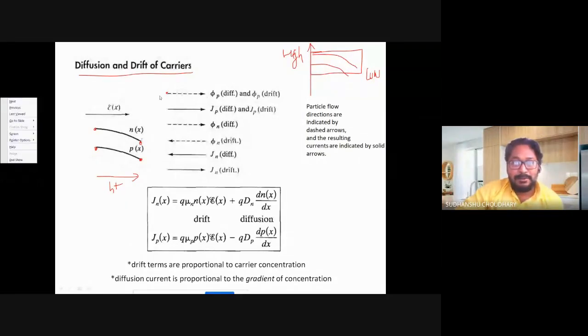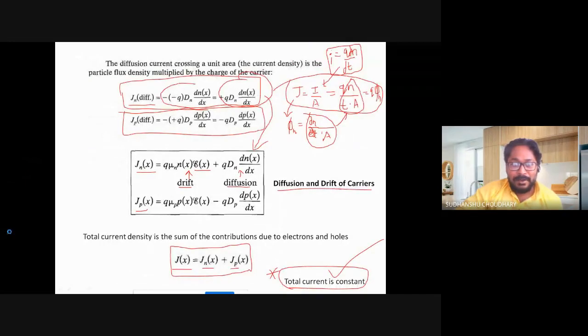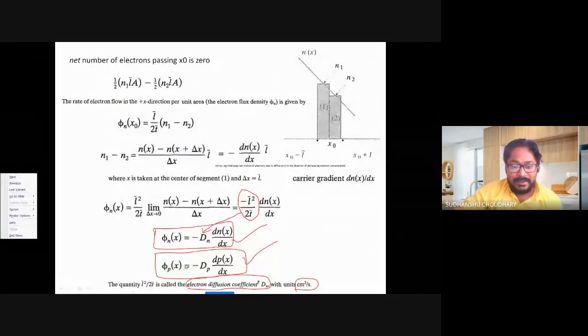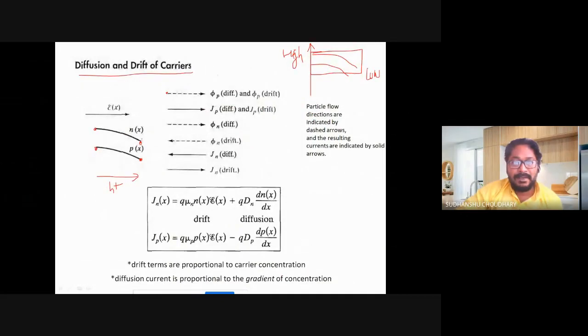Because the holes are moving from left to right, high concentration to low concentration, and we had already said that the hole flux density depends upon the gradient. So one can also write the flux density due to the holes moving from left to right. That is diffusion. Now, if we talk about hole drift, since the electric field is in this direction, holes will move in the same direction. So drift of hole will also be in the same direction. Okay. So both diffusion and drift of hole are in the same direction in this case.